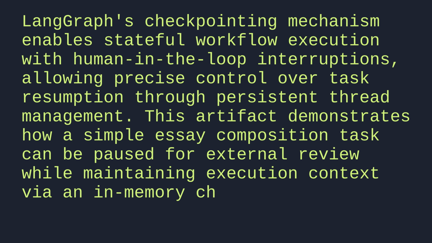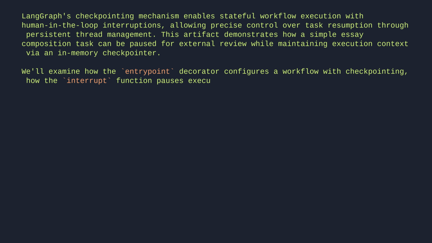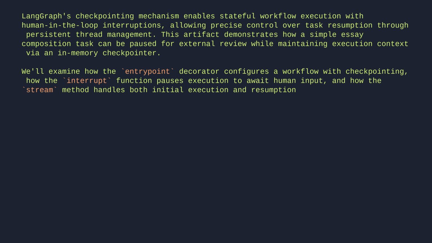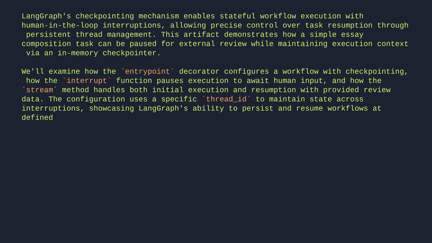an in-memory checkpointer. We'll examine how the entry-point decorator configures a workflow with checkpointing, how the interrupt function pauses execution to await human input, and how the stream method handles both initial execution and resumption with provided review data. The configuration uses a specific thread ID to maintain state across interruptions, showcasing LangGraph's ability to persist and resume workflows at defined breakpoints.